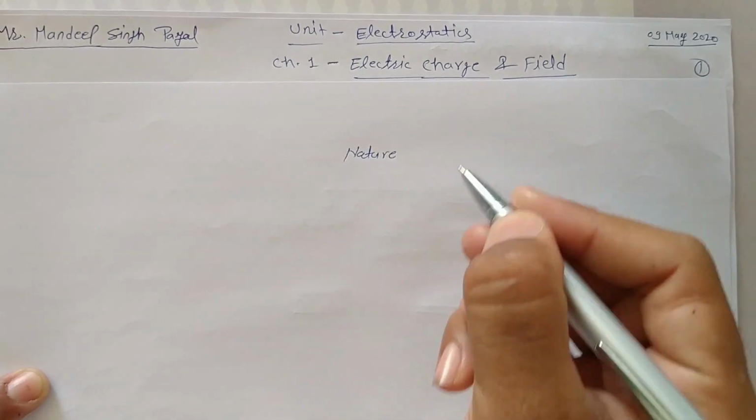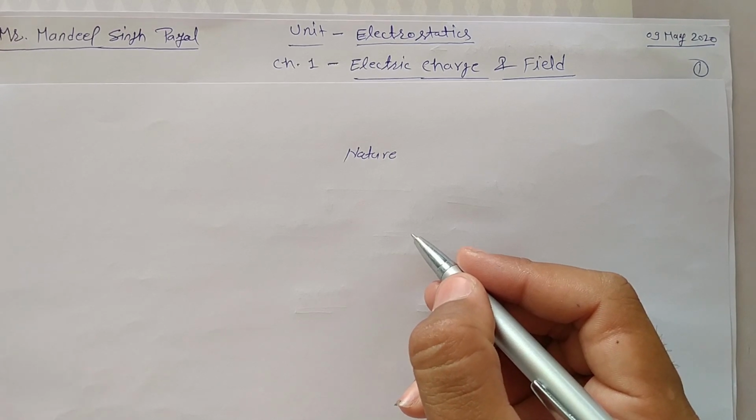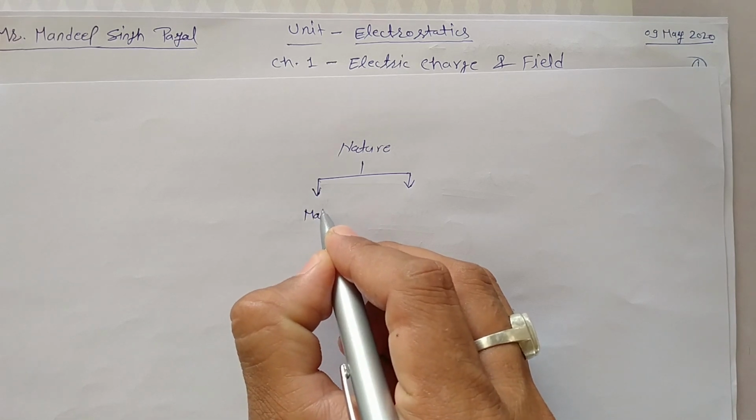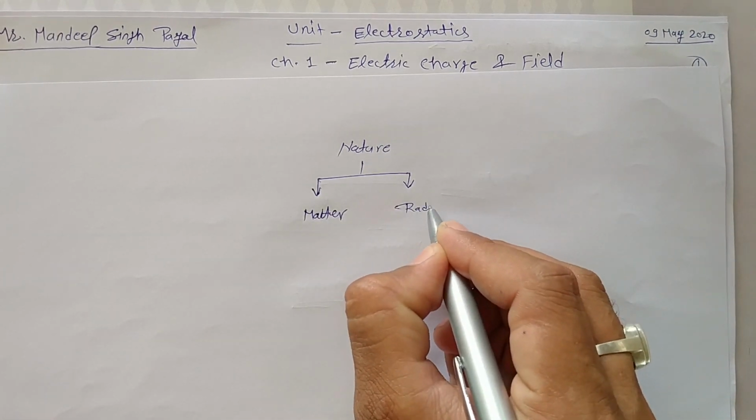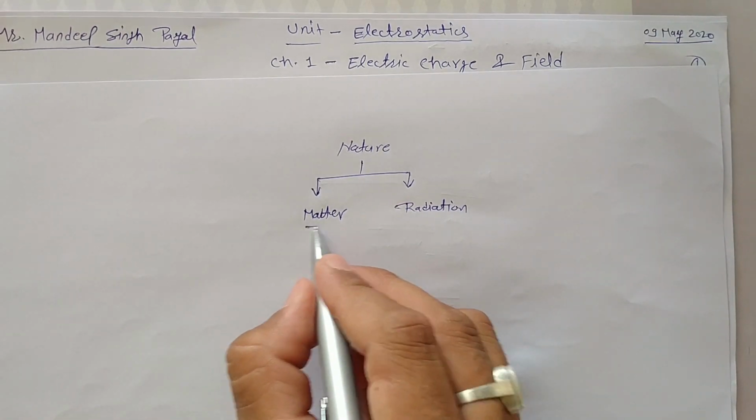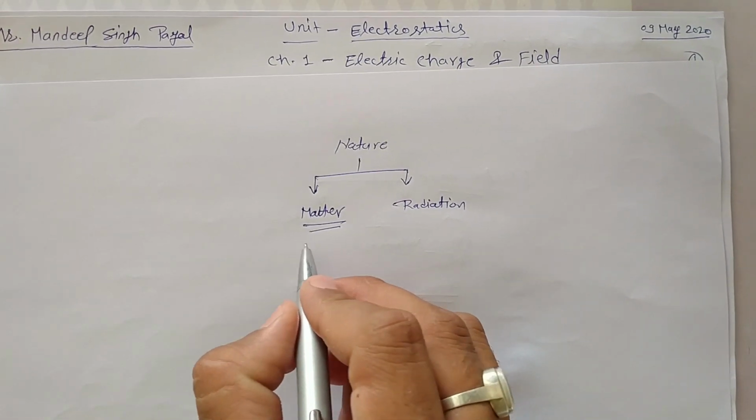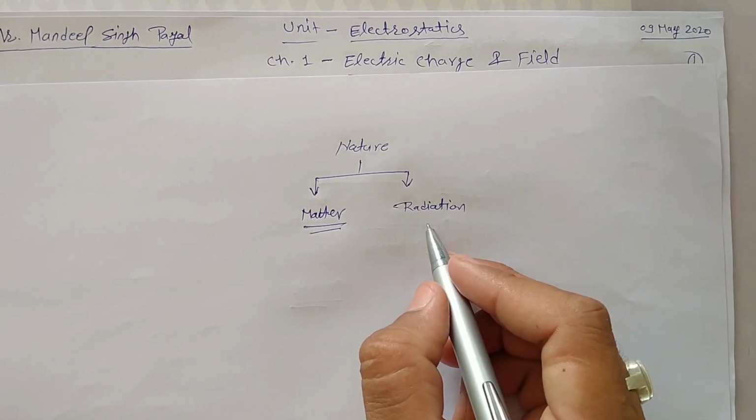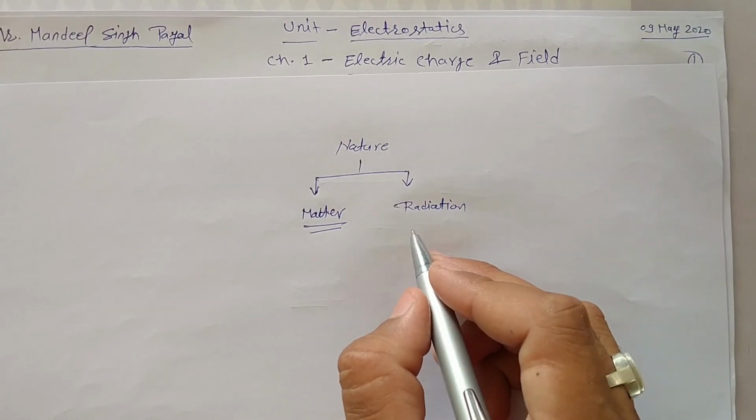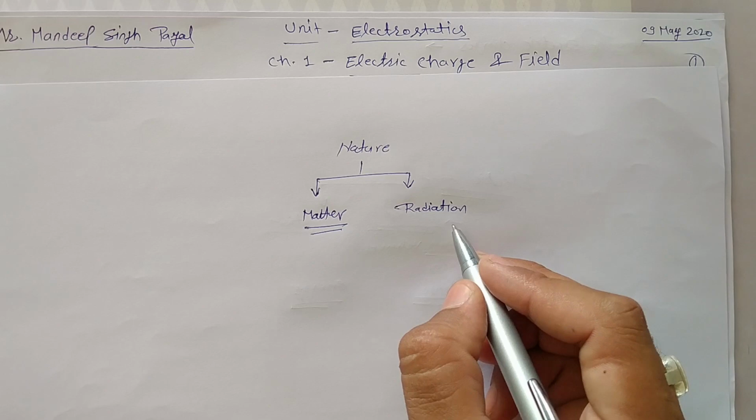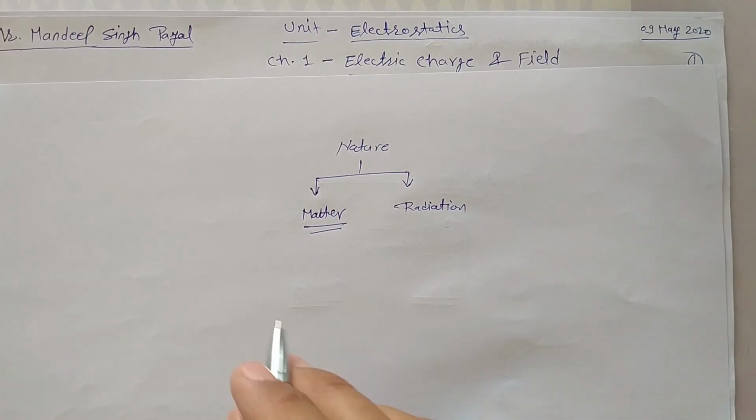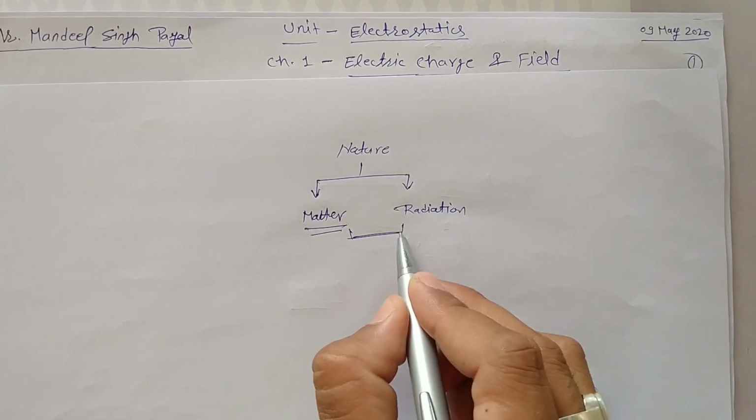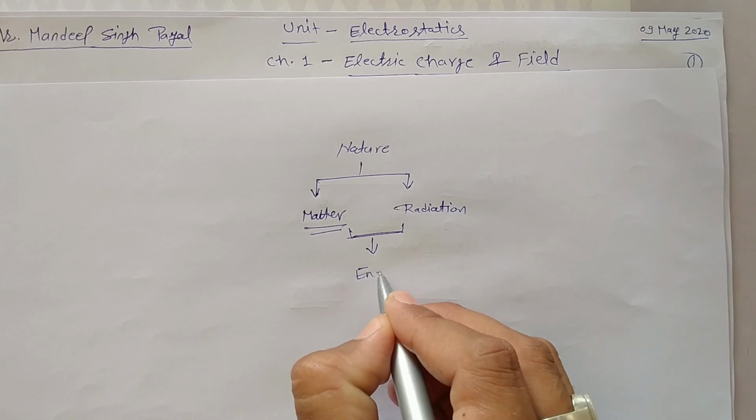The nature all around us consists of two things. One is matter and another one is radiation. Matter has mass, volume, and area, while radiation doesn't have any mass, any volume, any area. But one thing is the same in these two elements, which is energy.